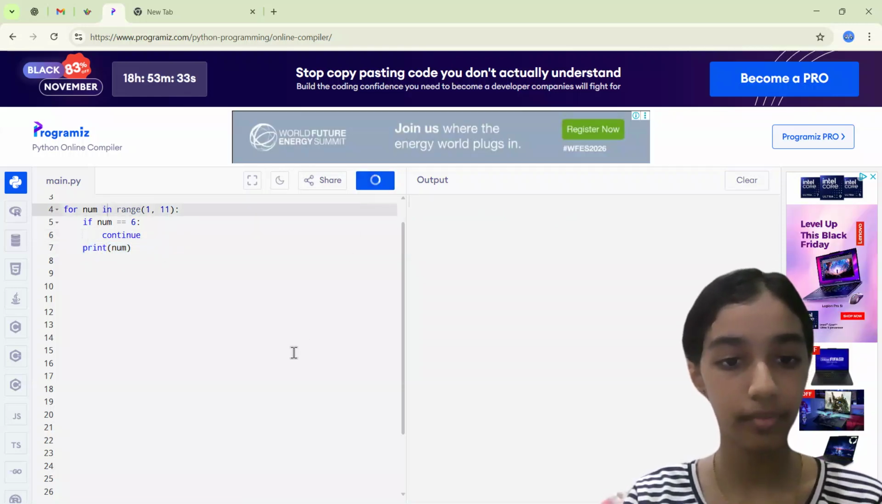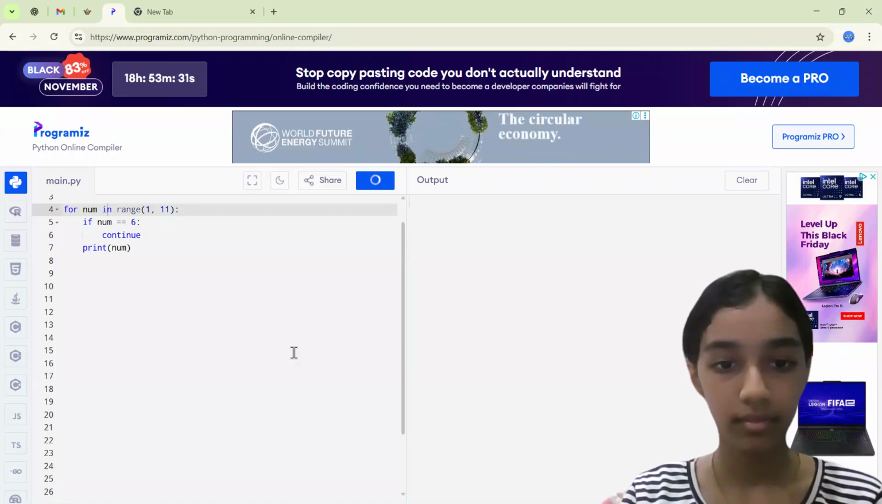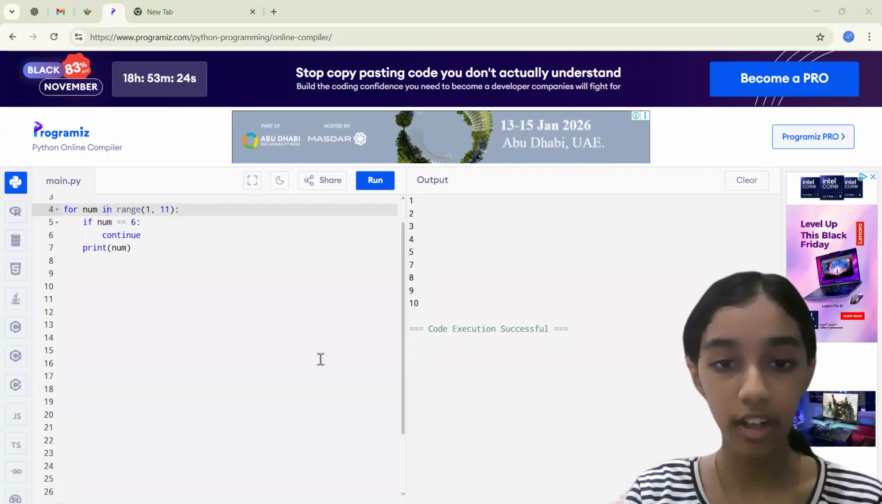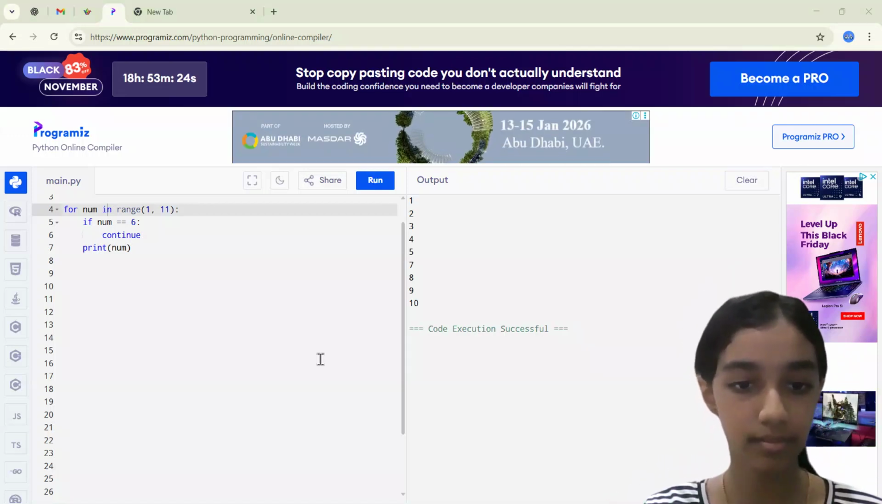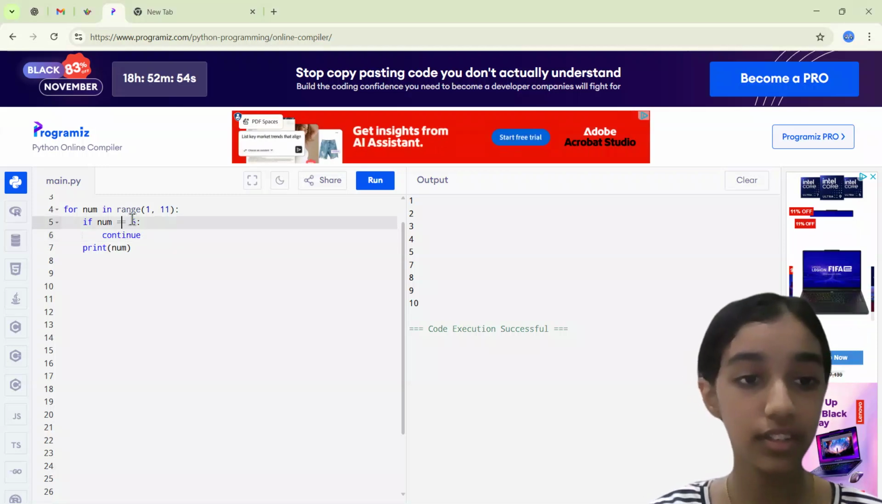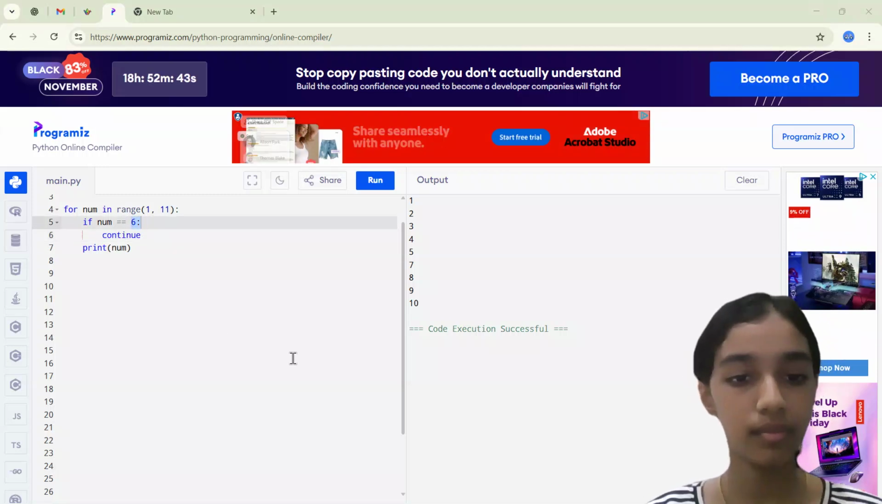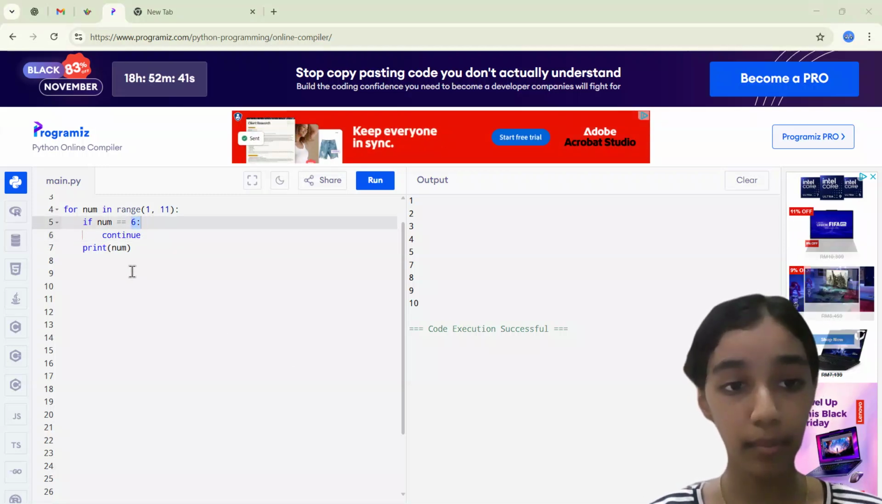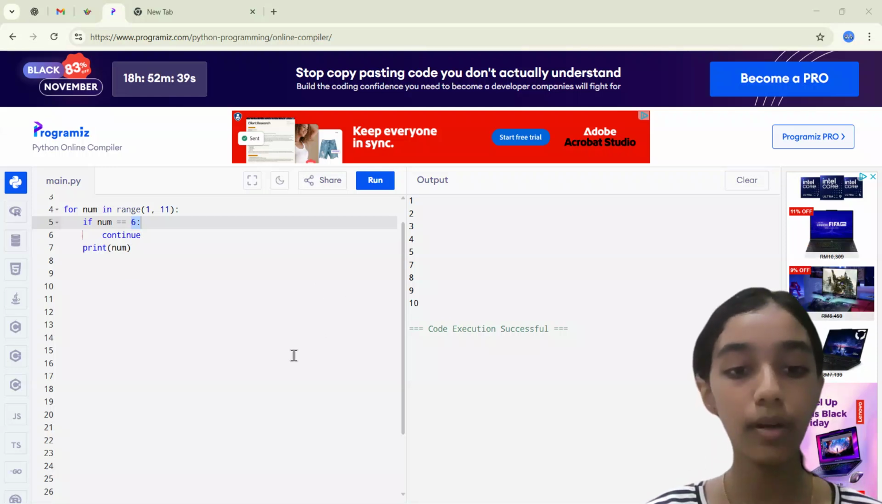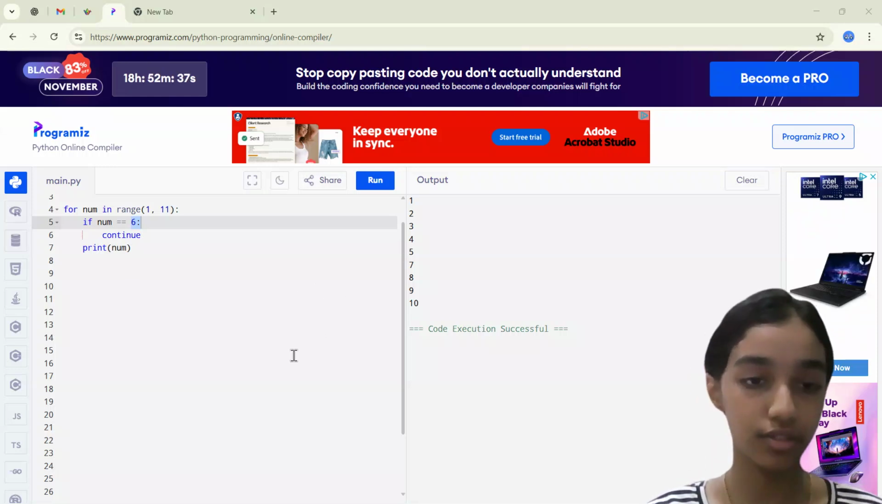So it doesn't print at all. See, 6 isn't printed. So basically, continue skips the number 6. And that's basically it. Remember, break stops the whole loop and continue just skips one number and then continues.